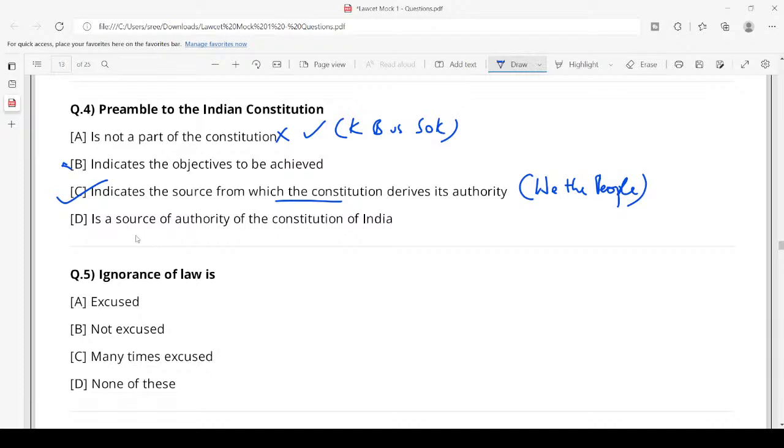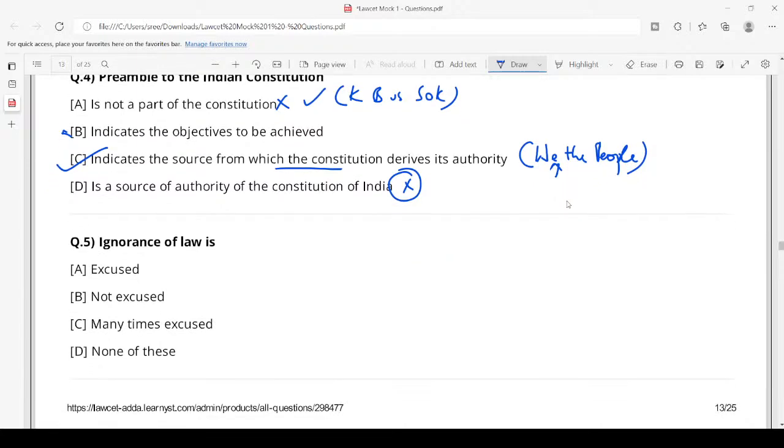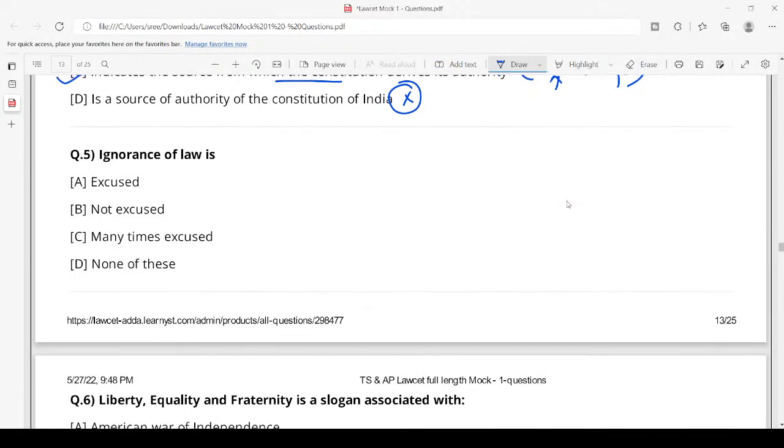And then, is it a source of authority of the Constitution? No, because the source of authority of the Constitution is the people of India and not the preamble. Is this clear for everyone? I think yes.